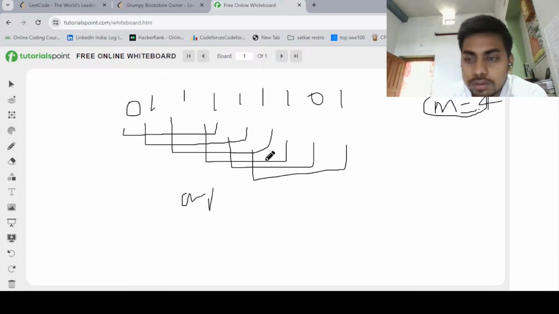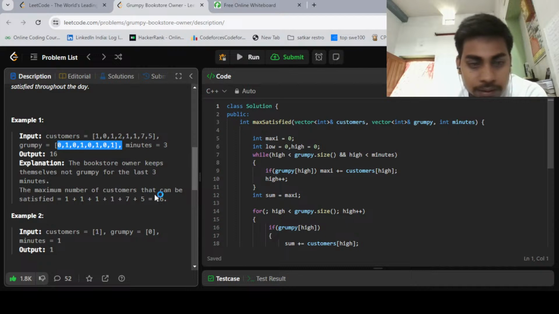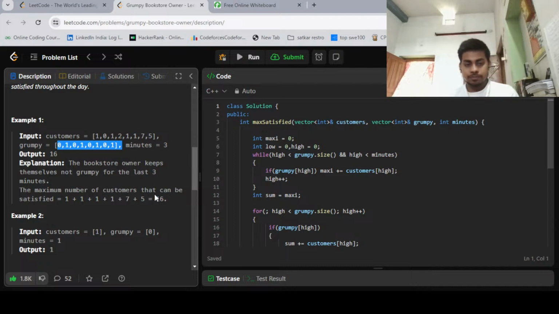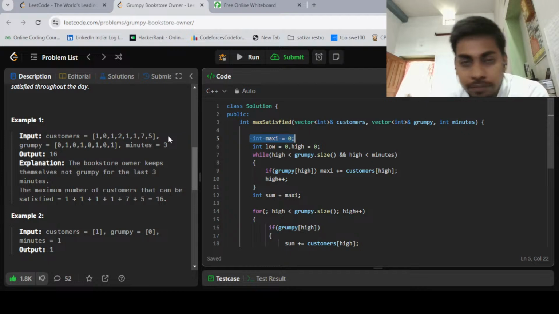So I think you understood the intuition. So in this case, first we will just find the maximum for that window size, right? For that, we take a maxi just for storing the first window value.